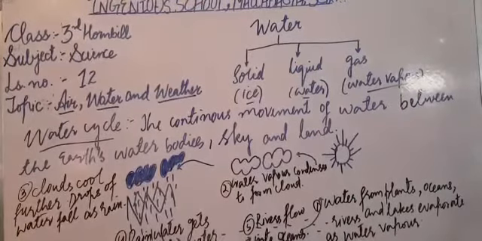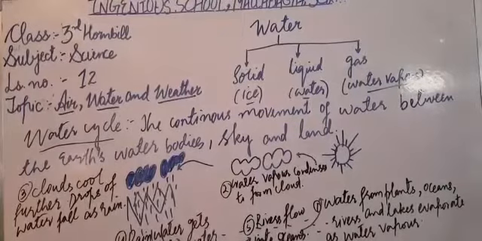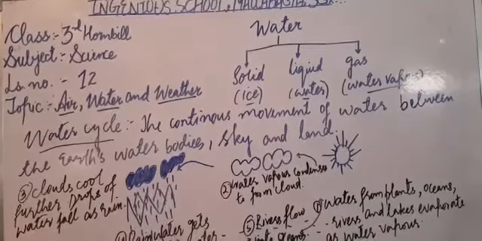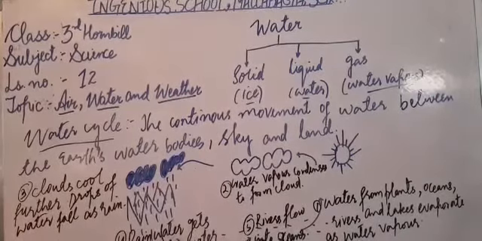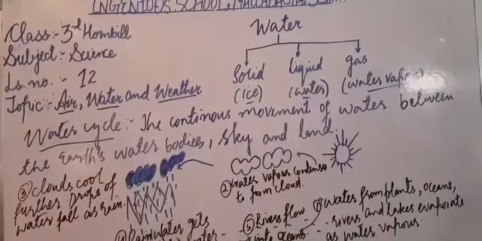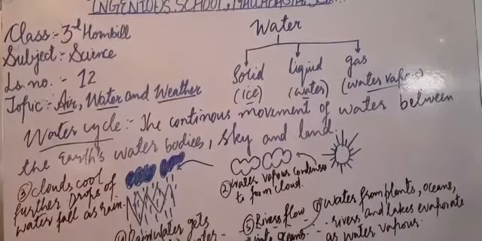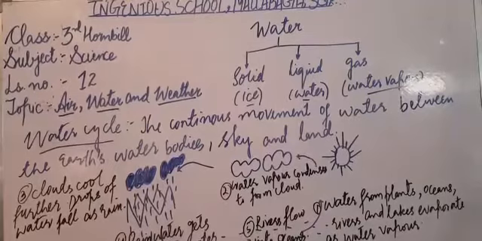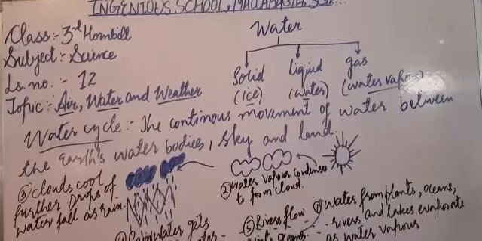And when this water is again placed inside the refrigerator, it changes its form, it becomes ice, it becomes solid, and the water solidifies. It means that these three states of water, that is solid, liquid and gas, are interchangeable. Got it? Have you got it? Very good, very nice.